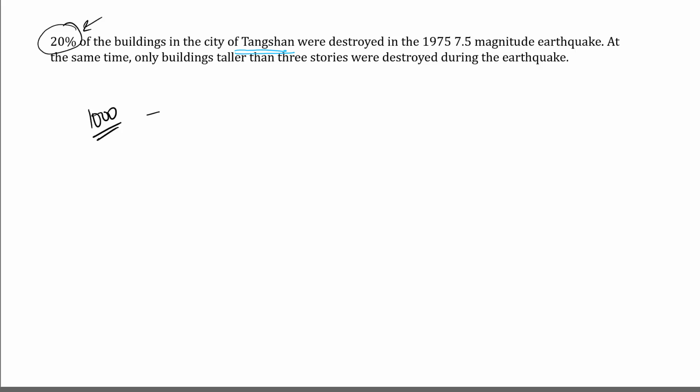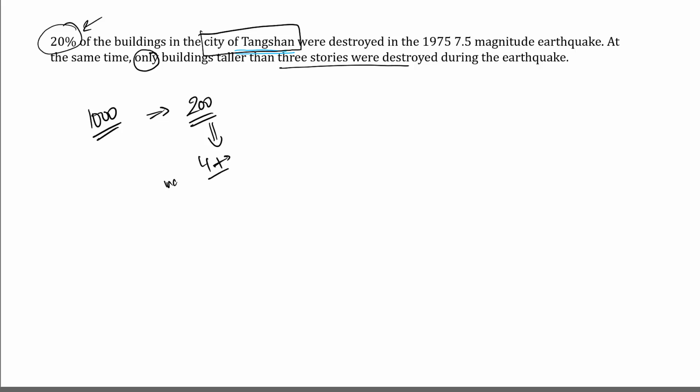So the author is saying there were 1,000 buildings in the city of Dakshan, but 200 were destroyed. Now, there's something peculiar about it: at the same time, only buildings taller than 3 stories were destroyed. 'Only' is a very important keyword, which means only this group and no other group. So essentially, each of these 200 buildings was 4 stories or taller. So 4 or 4 plus, essentially.